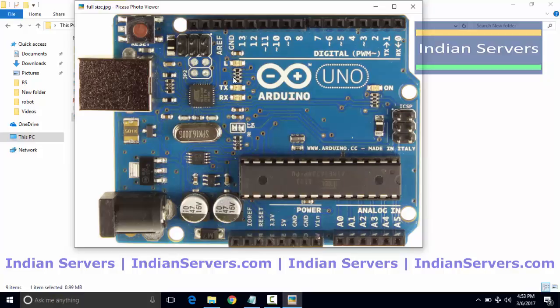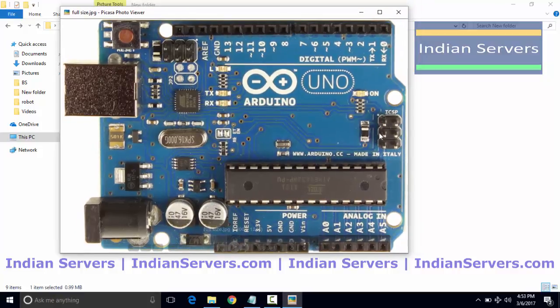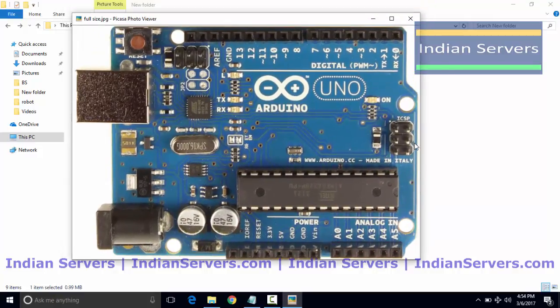Here is one more LED which is connected to the 13th digital pin of the Arduino. It is the onboard LED. So our first program is to blink this LED. And also here you can see ICSP. These pins are used for connecting external programmers with SPI interface, and these 6 pins are used to upgrade the firmware version in this FTDI chip.